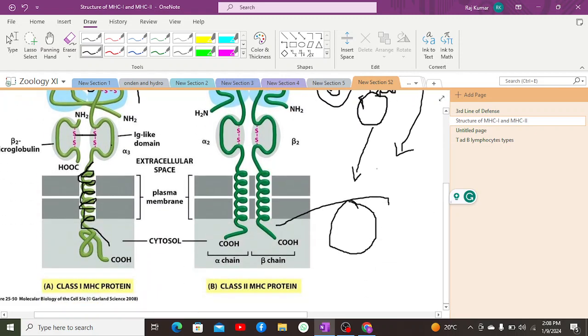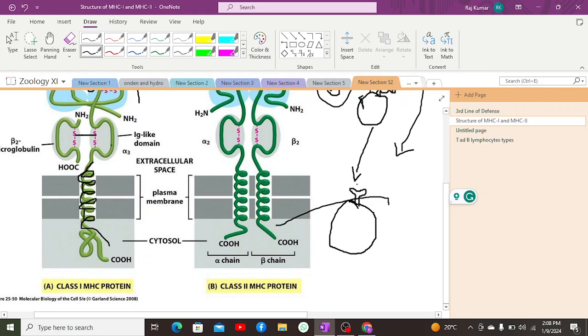Now coming to the point that when MHC class 1 of the natural killer cell has the antigen represented over it, that antigen will be sent either towards the B cell or towards the T helper cell, where the T helper cell will receive it through its receptor, which is known as the T cell receptor.